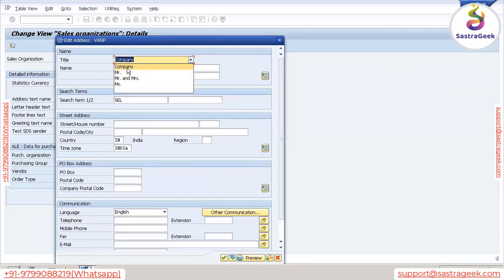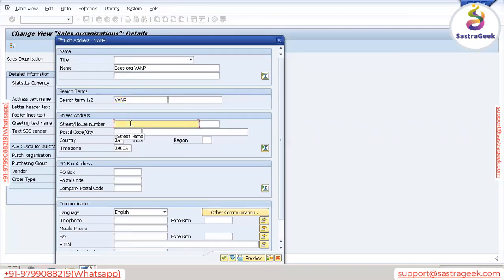The options are company, Mr. and Mrs., Miss. It can be anything, but of course, most of the time it will be company. But in some of the projects, you will see it will be blank. It's not mandatory. It's an optional value. So here we can give any. Let me give VANP only. And here search term. So what is search term? Tomorrow, if you don't remember your sales organization, VANP, but if you know the search term, easily we can search, right? So let's give VANP as the search term part 1.